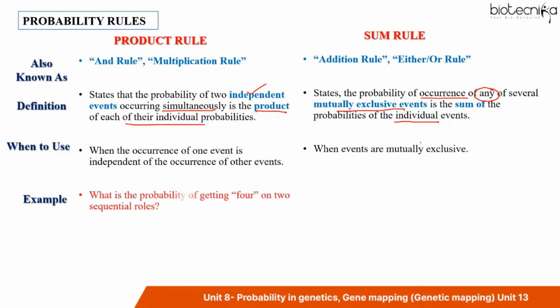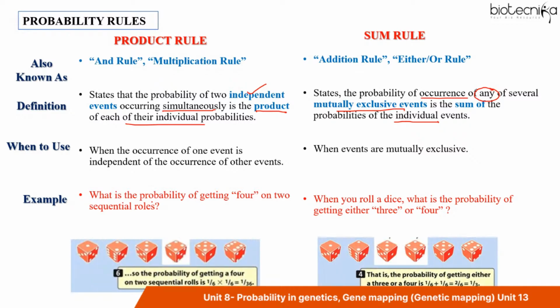So what is the meaning of independent event and mutually exclusive? Let's understand this with the help of an example. I'm sure you all know about dice, right? A dice has 6 faces. So if I ask you, what is the probability of getting number 4 on 2 sequential rolls? On a dice, on every face, some number is written.